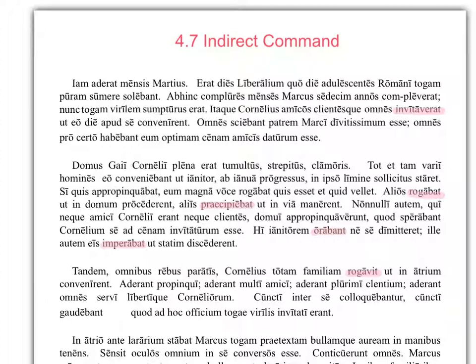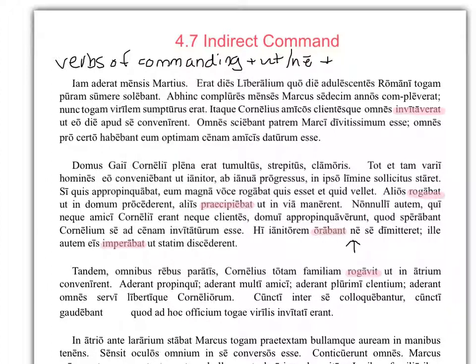So then what we have are these verbs of commanding or asking. We're just going to call them all verbs of commanding. Some of them will be firm commands like order, and some of them will be softer commands like to ask or to invite, plus ut. And what did I have when it was negative? Yeah, I had that right there, the ne.